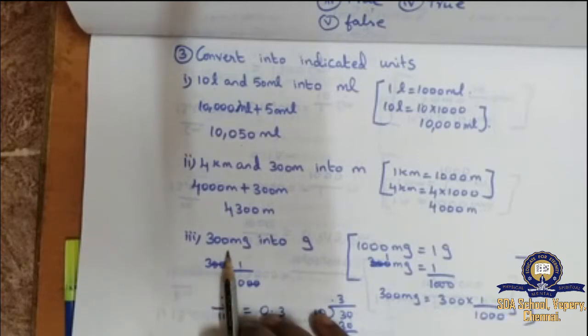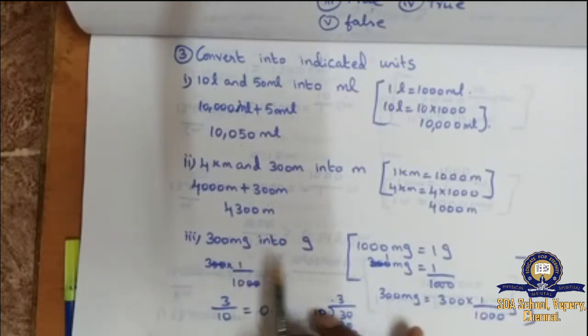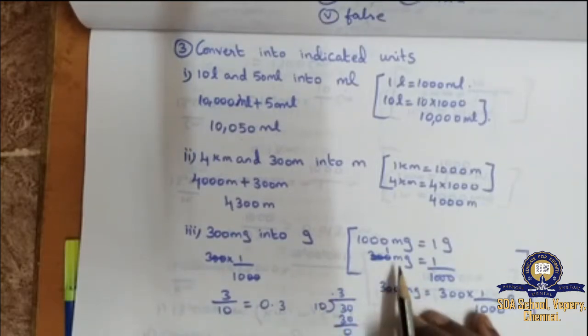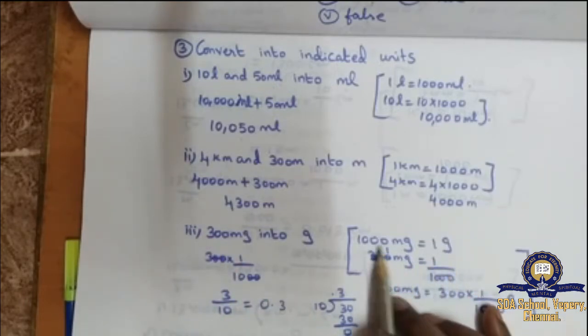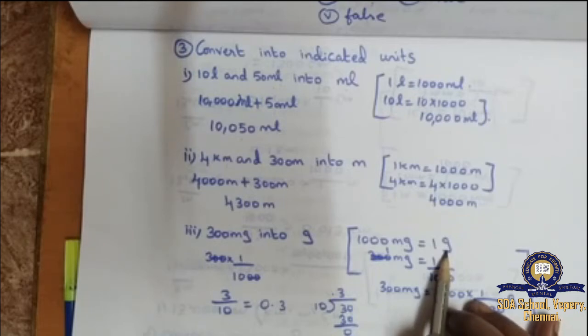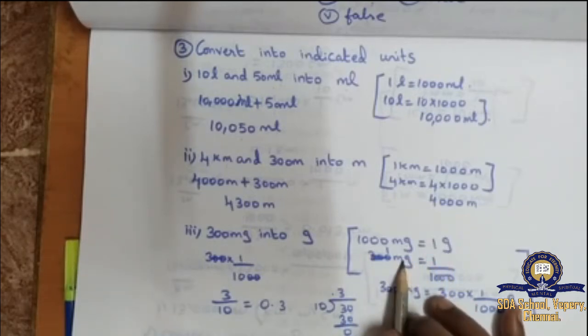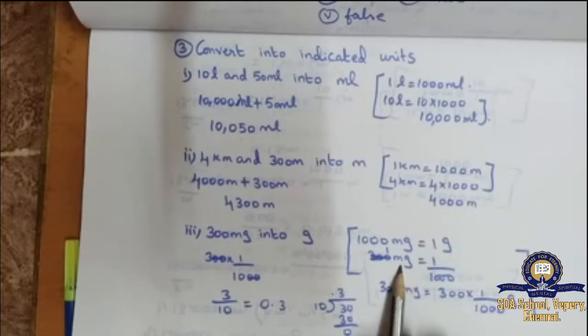Next, 300 milligram into gram. They are asking milligram into gram. 1000 mg is nothing but 1 gram. We need to find out first for 1 mg. 1 mg is 1 divided by 1000.